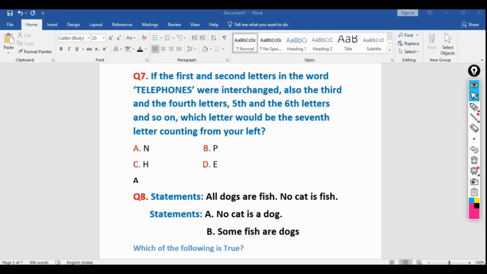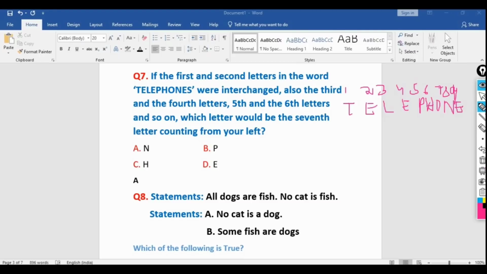So here we have telephones. It's 1 2 3 4 5 6 7 8 9, so there are 10 alphabets here in telephones.